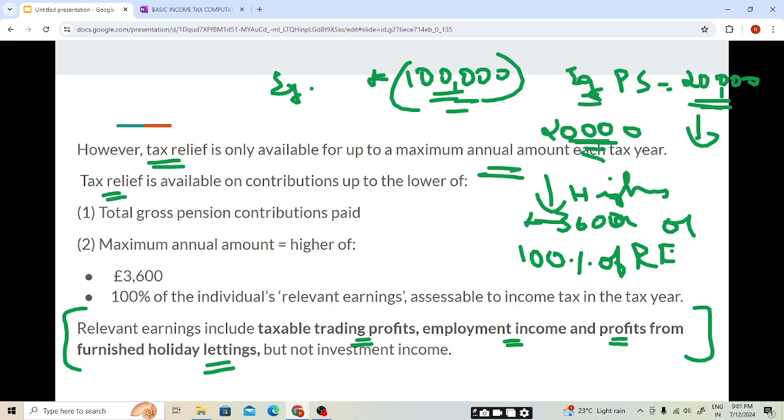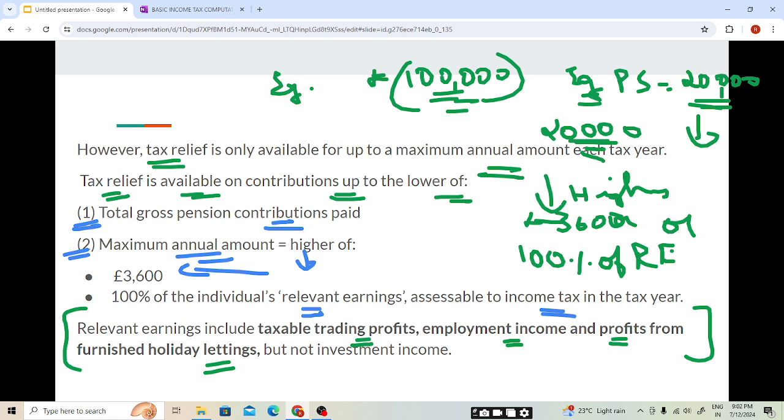So tax relief is available on contributions up to the lower of, students, 1 and 2. The first one is the total gross pension contribution paid, and the second one is the maximum annual amount. And we have already seen the maximum annual amount is the higher of 3,600, or 100% of the individual's relevant earnings assessable to income tax in the tax year.